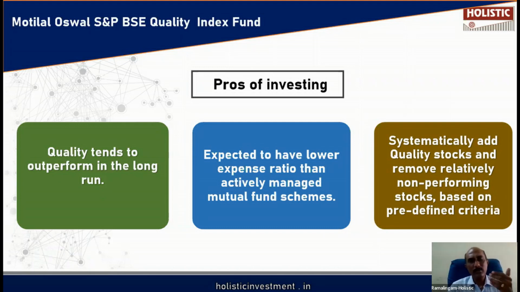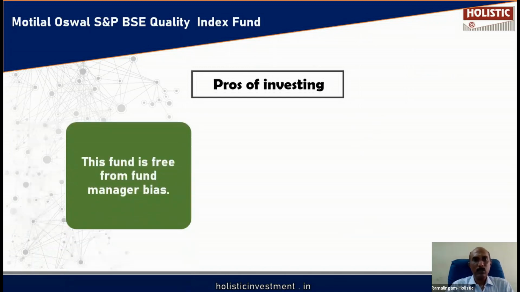There are other factors like value, enhanced value, momentum. So when we include these kind of factors, that can help you generate better risk-adjusted return. So without a human intervention, by just following a few observable data, this particular index is able to systematically add quality stocks and also able to remove non-quality stocks.